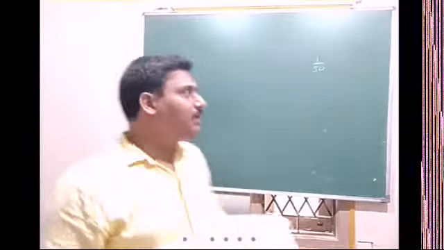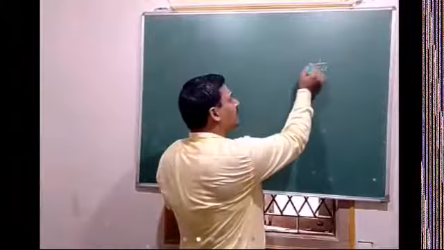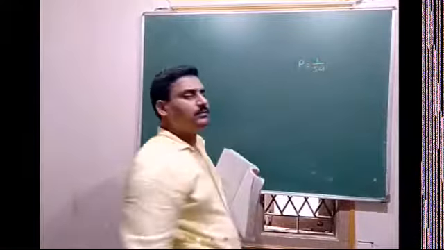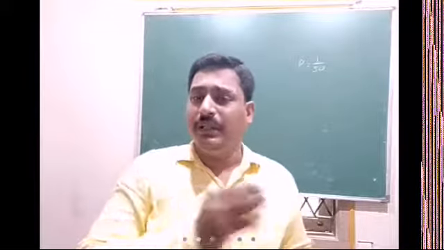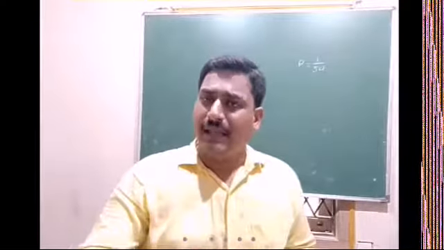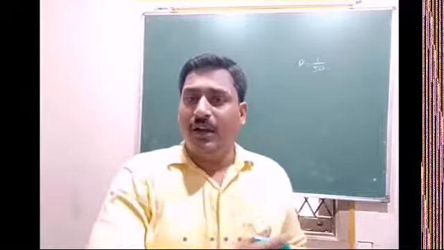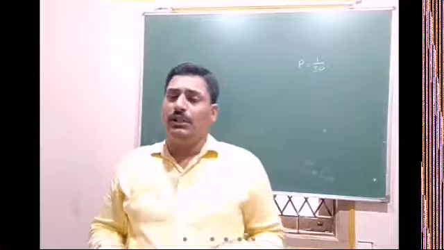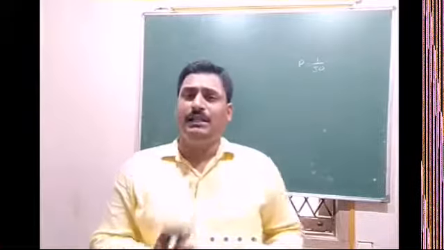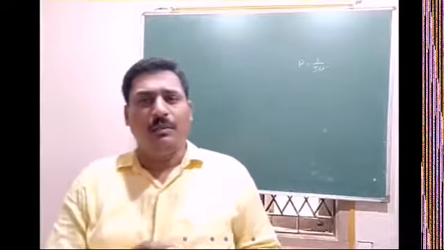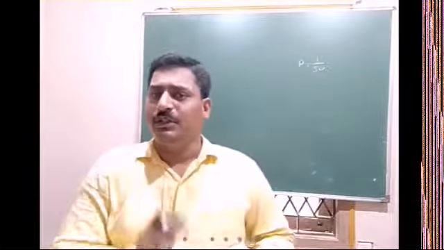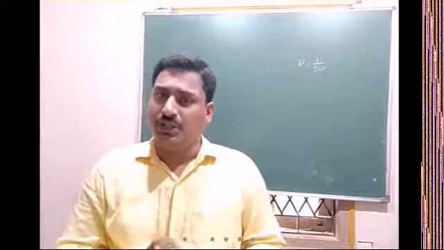So 1 by 50 is nothing but P of binomial distribution. This problem is extending from binomial distribution to Poisson distribution. Here P is given, but we cannot calculate this problem with the help of binomial distribution, so we are going to Poisson distribution here.